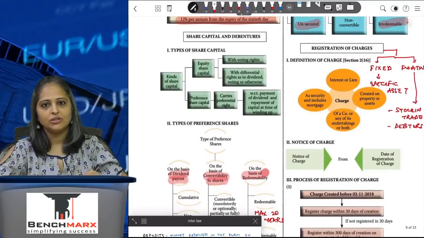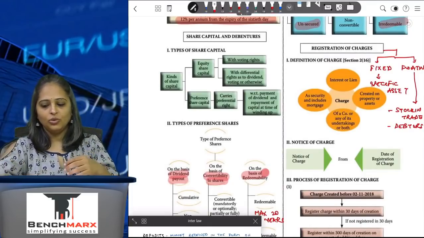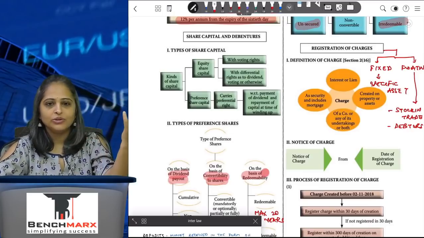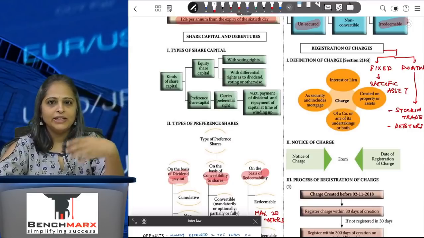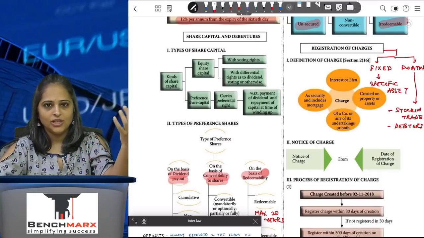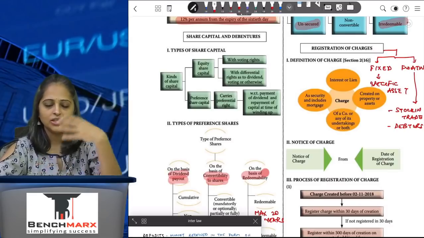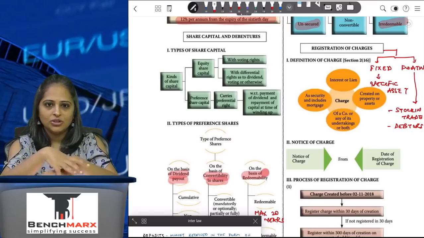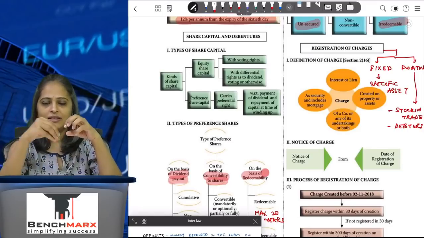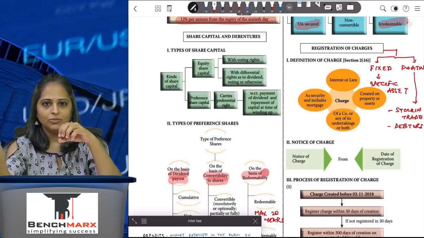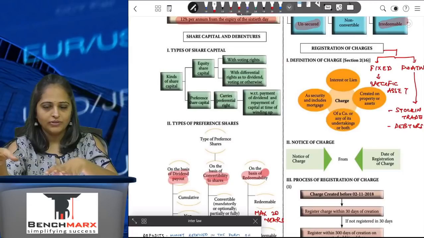Now coming to registration of charge. If I am taking any loan, the bank or the financial institution from where I am taking the loan is not going to give me the loan for free. So normally they would take a charge on the assets. Charge is basically like a mortgage. There are two different types of charge: one is a fixed charge and one is the floating charge. A fixed charge is where they determine, okay, I keep a charge on the computer, I keep a charge on the iPad, where they determine the assets and the charge is on the specific asset. It's called a fixed charge. So if I don't pay the loan tomorrow, he has the right to come and take my computer away.